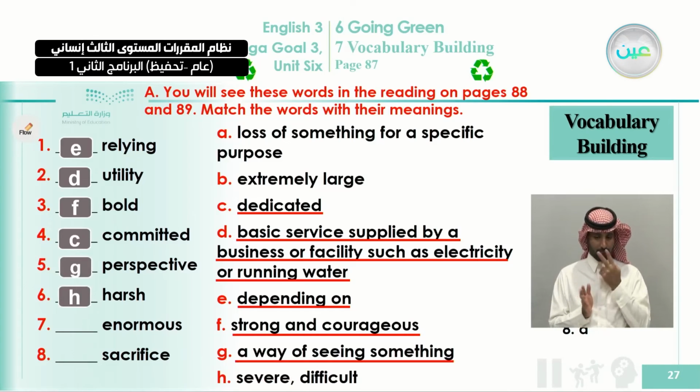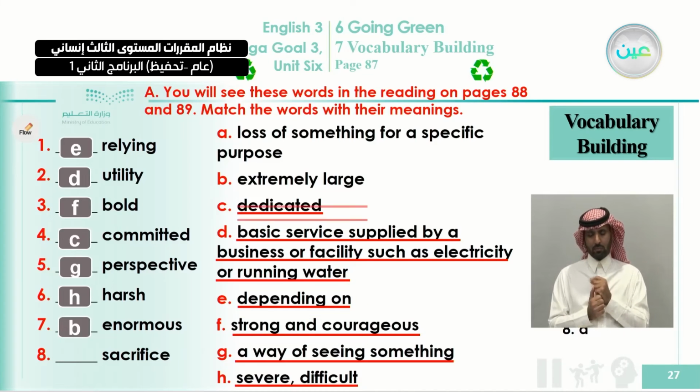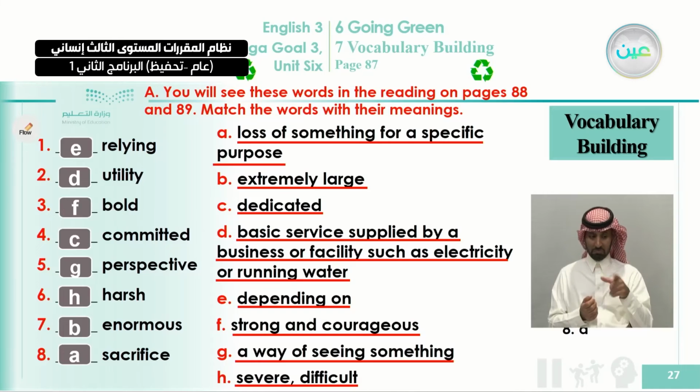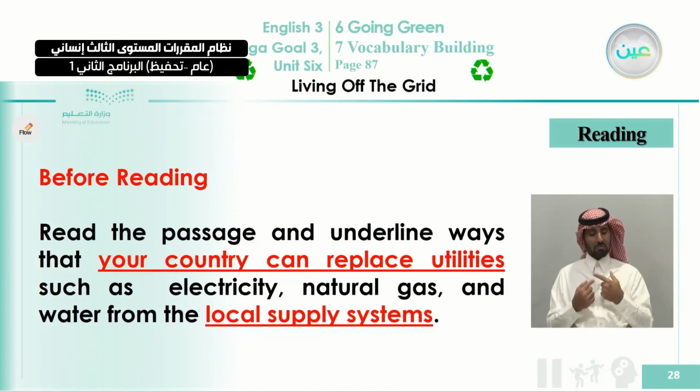Okay, and number 6 here, harsh. What's the meaning of harsh? Harsh means severe or difficult. We explained a while ago with the picture, if you still remember. Enormous, okay, that is extremely large. Okay, that is the meaning of enormous. And also here, sacrifice means loss of something for a specific purpose. Okay, that means you prefer somebody or something upon yourself or on yourself.